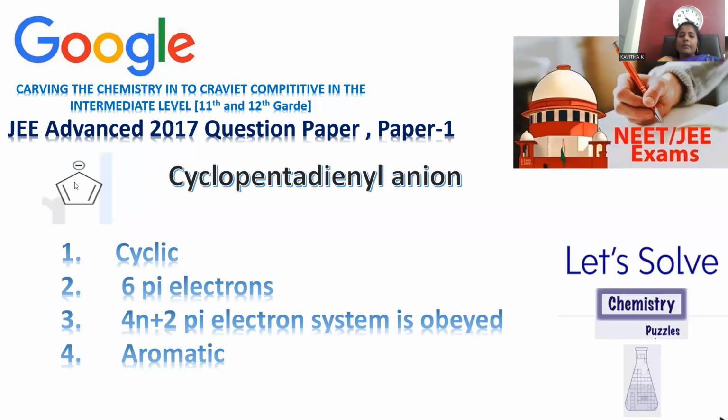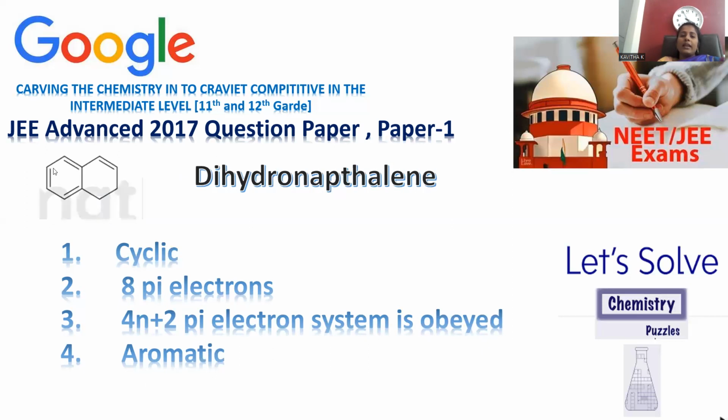Move on to another compound, cyclopentadienyl anion. You change the charge over here. Whenever a negative charge is indicated, it is also part of this ring system, so you can count 2 plus 2 plus 2. A 6 pi electron system, it will be 4n plus 2 by the compound, and it is part of aromatic nature, so this cyclopentadienyl anion is an aromatic compound, and planarity is perfectly balanced over.